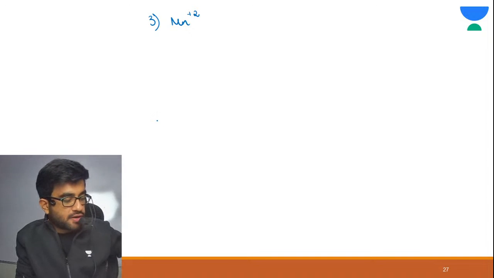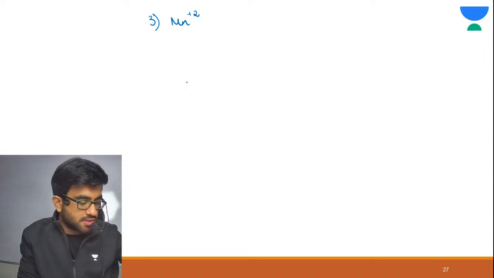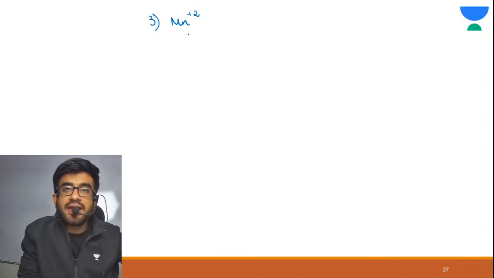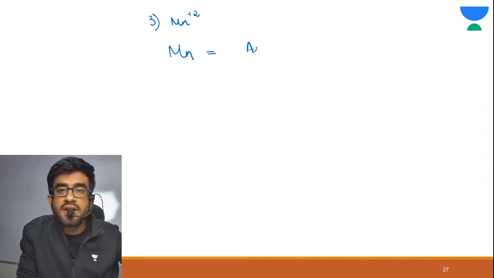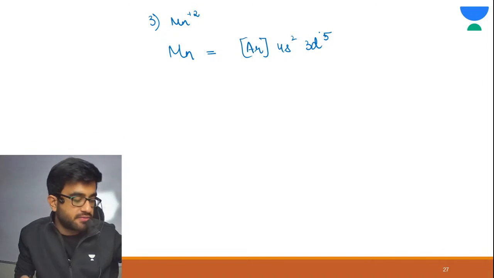First, write the electronic configuration of manganese. This is argon 4s2, 3d5. Please pay attention here.